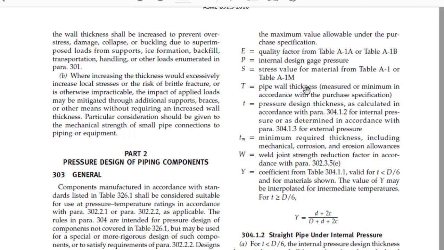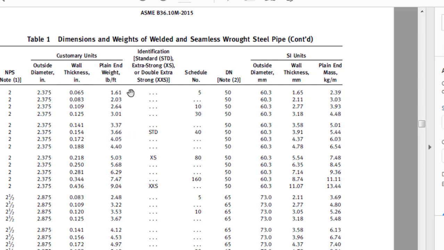T is the pipe wall thickness. This is basically the wall thickness that is based on the manufacturer thickness. So this value you will get from ASME B36.10. You will get it from here actually.